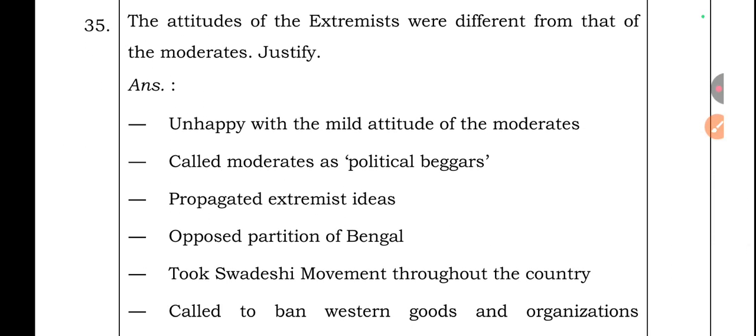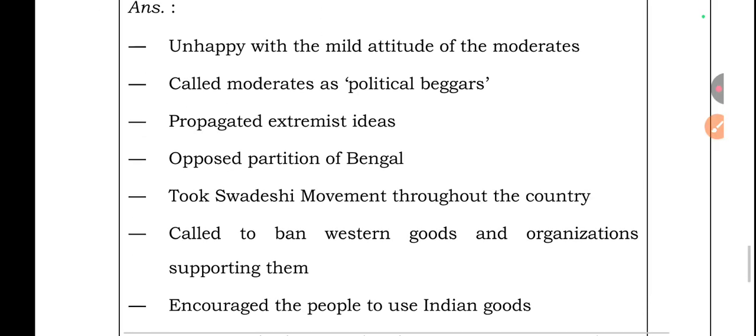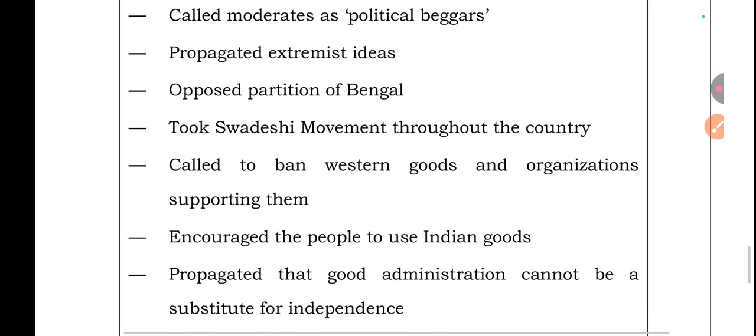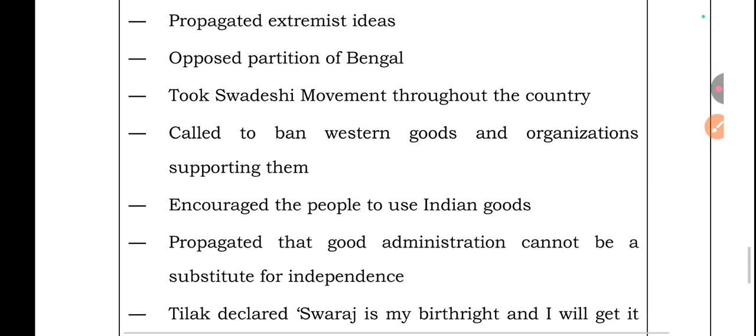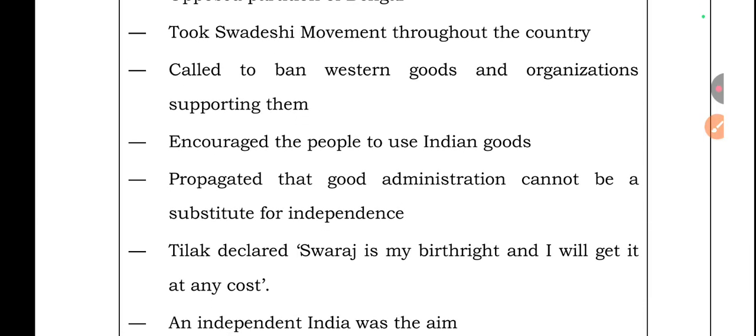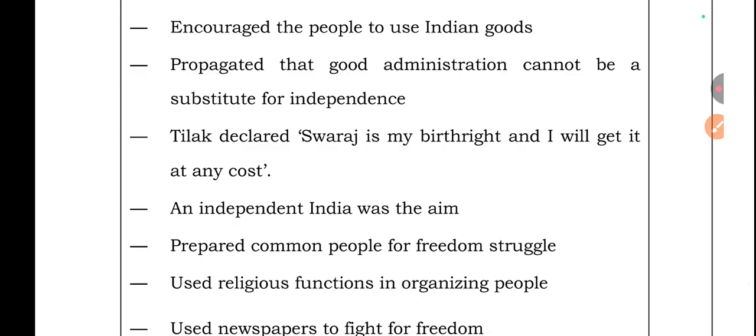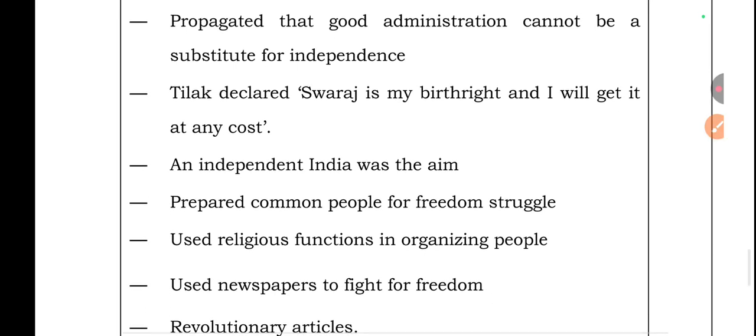Question number 35. The attitudes of the extremists were different from that of the moderates. Justify. Unhappy with the mild attitude of the moderates, called moderates political beggars, propagated extremist ideas, opposed partition of Bengal, took up the Swadeshi movement throughout the country, called to ban Western goods and organizations supporting them, encouraged the people to use Indian goods, propagated that good administration cannot be a substitute for independence.